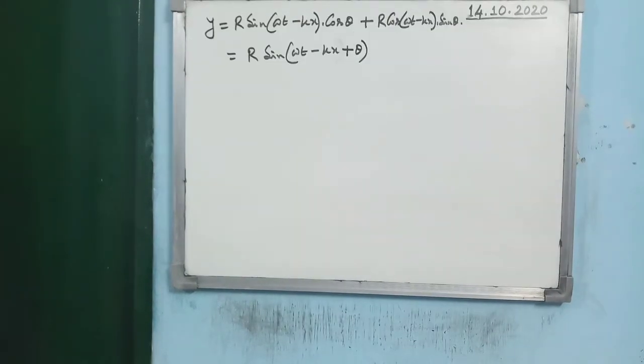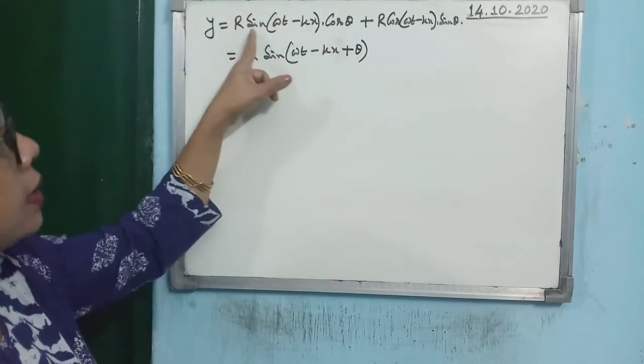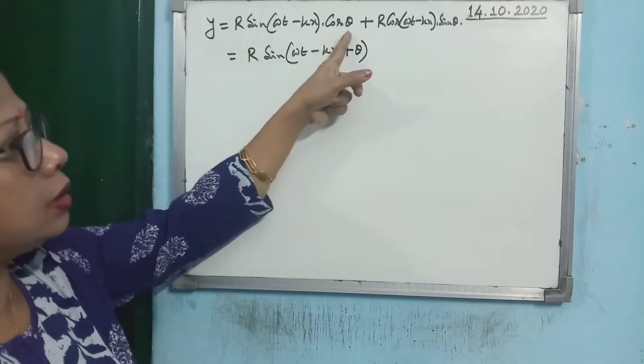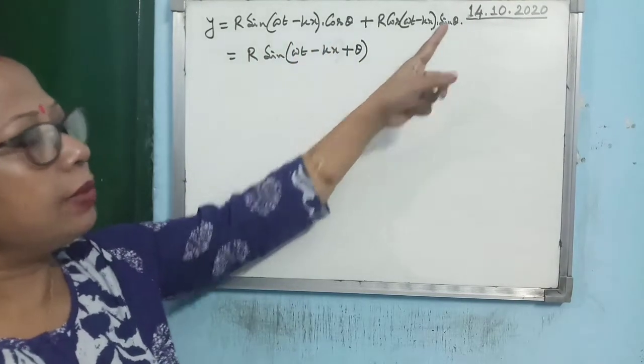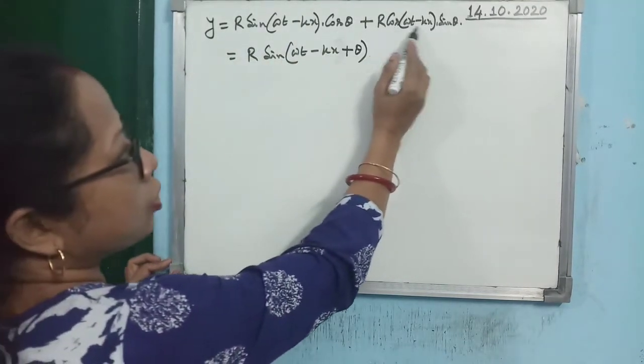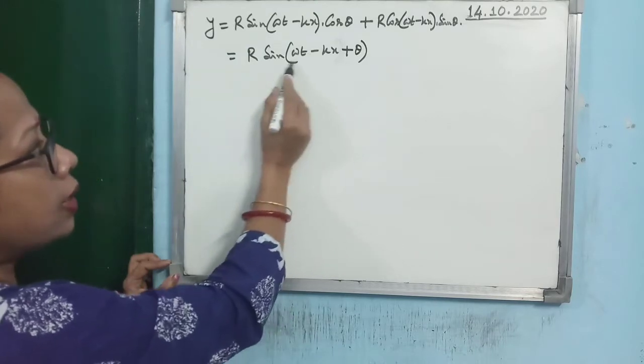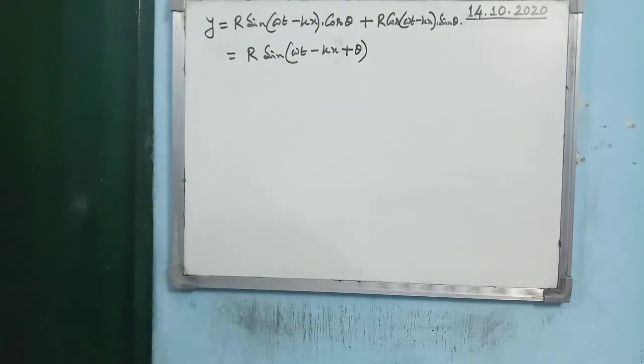So you see, if you substitute a1 plus a2 cos phi as r cos theta, then you are getting r sin(omega t minus kx) cos theta plus r cos(omega t minus kx) sin theta. So it is sin a cos b plus cos a sin b. So you can write it as sin(a plus b). So r sin(omega t minus kx plus theta).